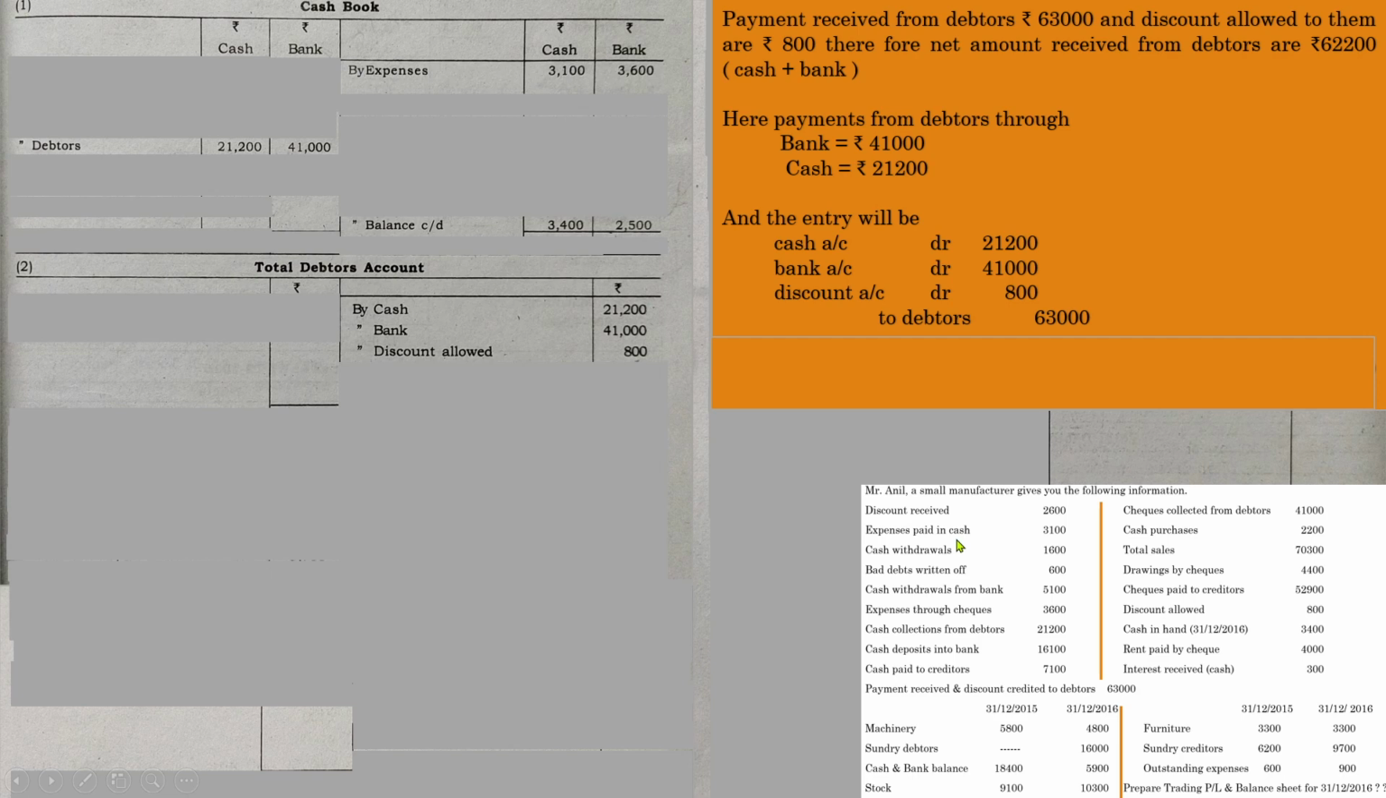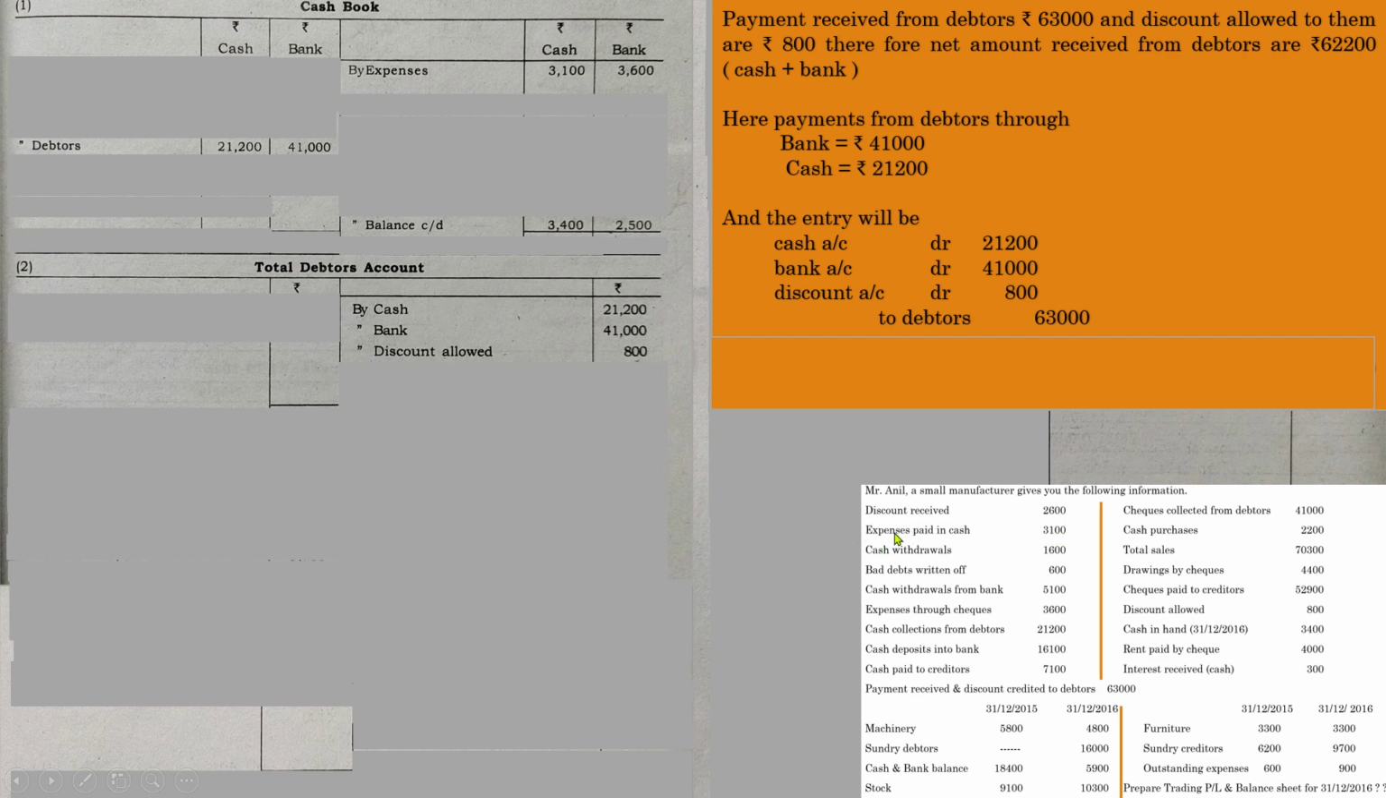Next one, expense paid in cash. See, here expense paid in cash is 3,100. Since we are preparing a 2-column cash book, make sure whether there are any sort of expenses paid by bank also. You can either write by expenses 3,100, and see here 3,600 is also there. In order to avoid an extra transaction, extra entry, we are writing down similar transactions so that the respective amounts will be shown in the corresponding columns. So expenses paid in cash 3,100.